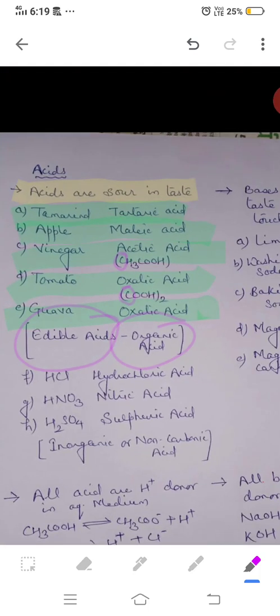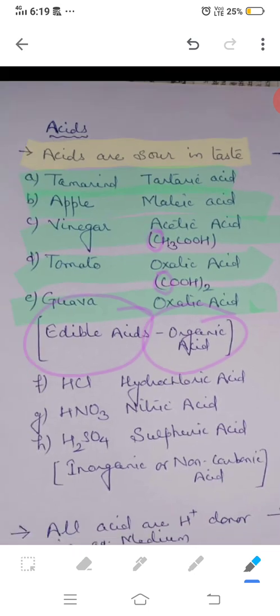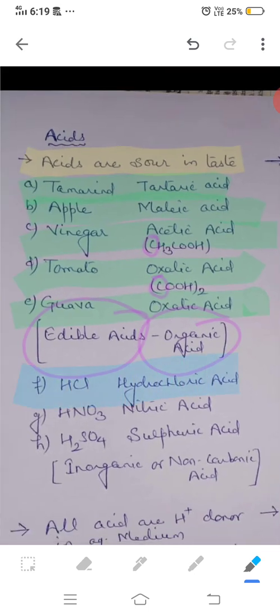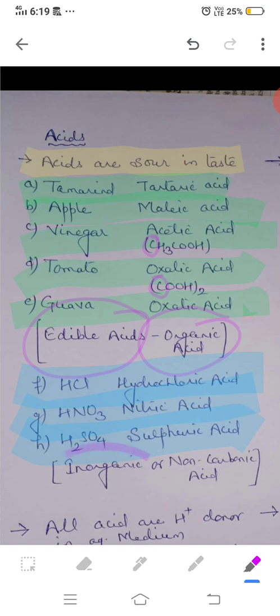Few more examples you can find here which I have mentioned, that are HCl, hydrochloric acid, HNO3, nitric acid, H2SO4, sulfuric acid. Now these acids are inorganic acids or non-carbonic acids. Now why are they called inorganic or non-carbonic acids?